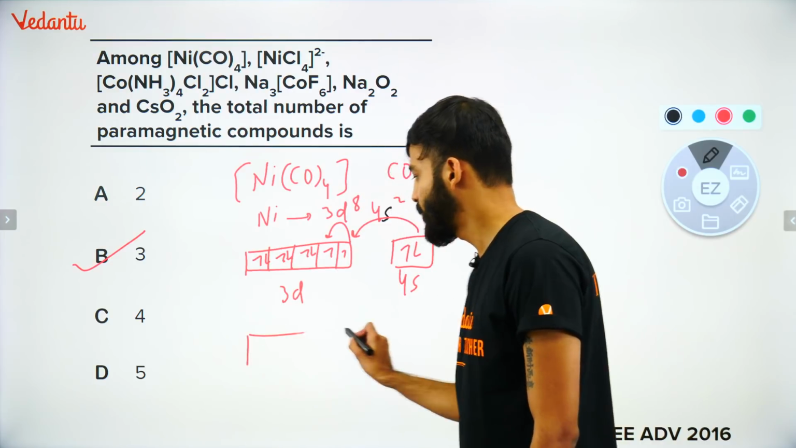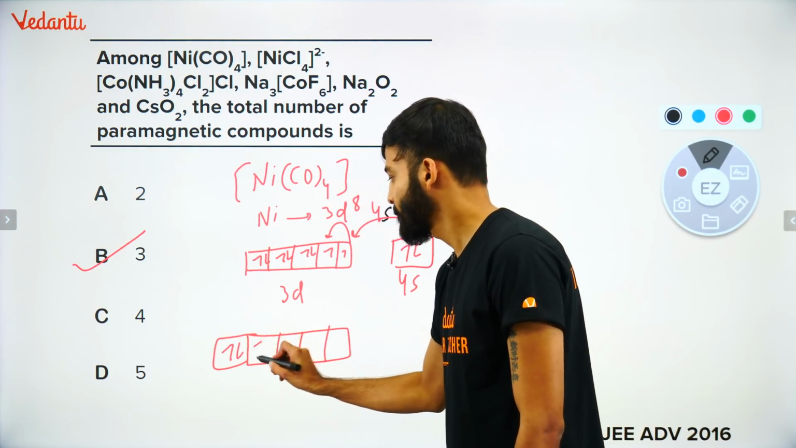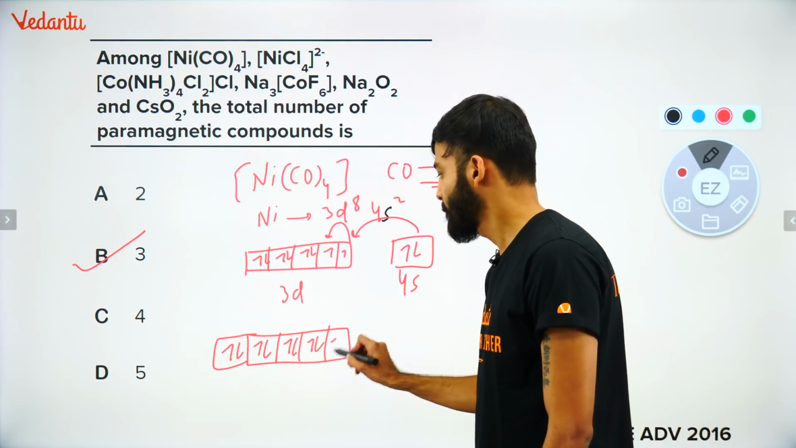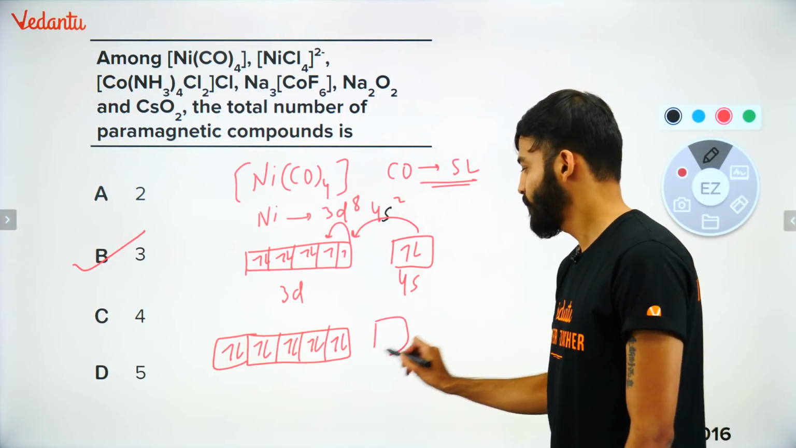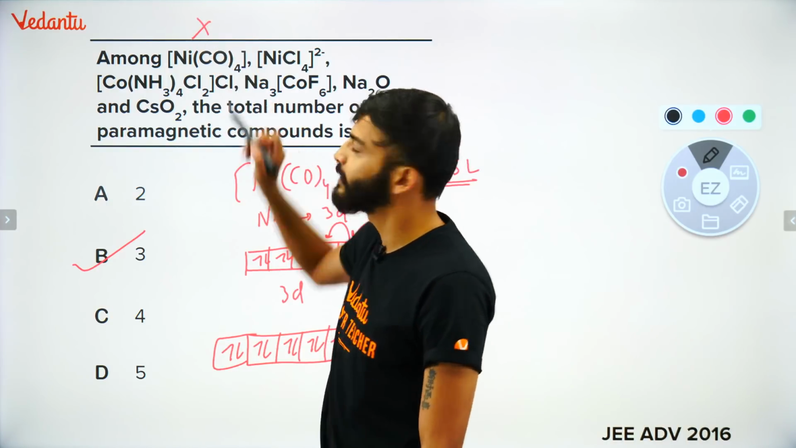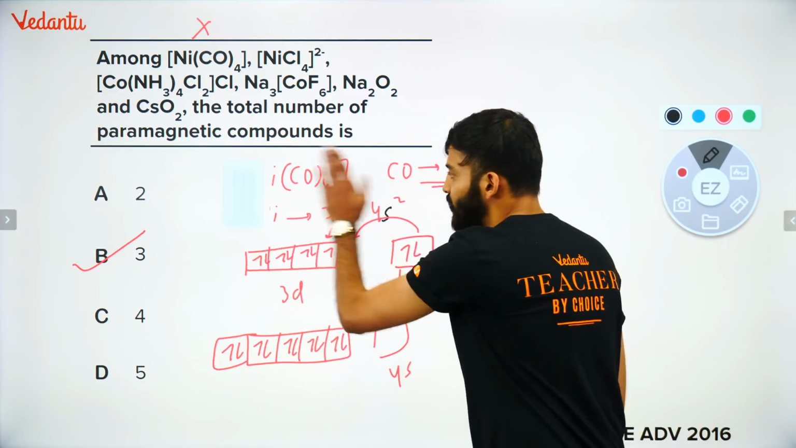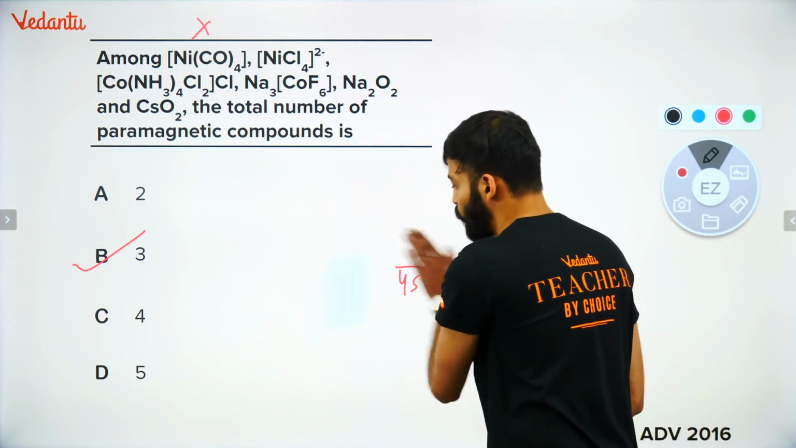As a result, you will end up with no unpaired electron. There will be 4s empty. So here no unpaired electron. It means this cannot be your answer. It cannot be paramagnetic. All right. पहली चीज clear हो गई. I'm erasing this. ठीक है? Now next, move on to next.